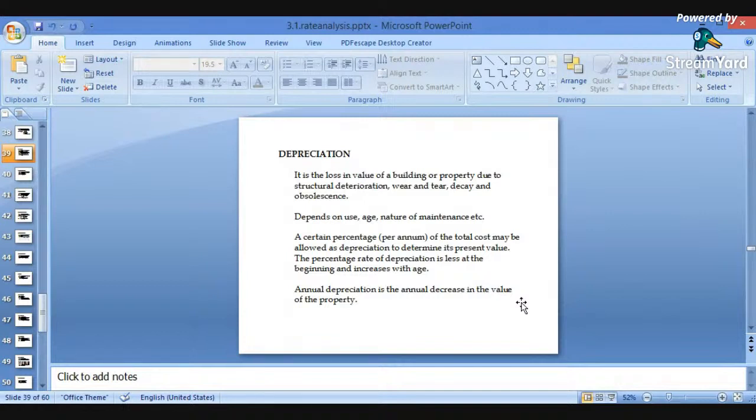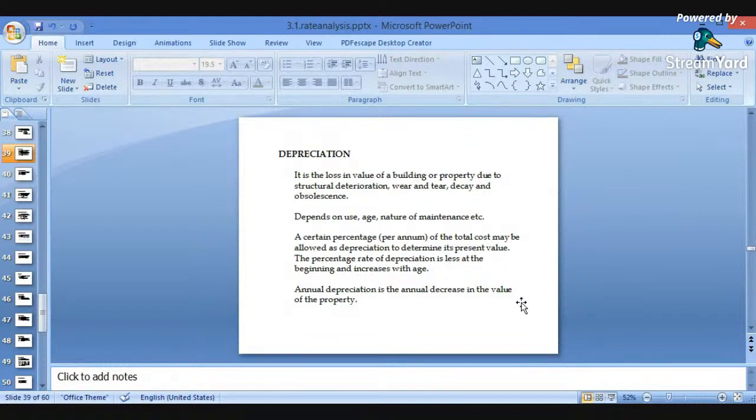Due to obsolescence, or due to wear and tear, or due to decay in the structures, as the lifespan of the structures increases, there will be decay in the structures. So such value of the property changes as the lifespan goes on. Such wear and tear is nothing but the obsolete depreciation. Such wear and tear is considered as depreciation.